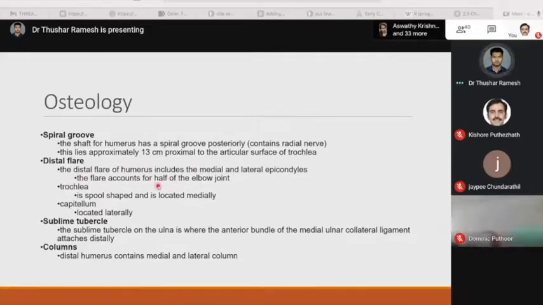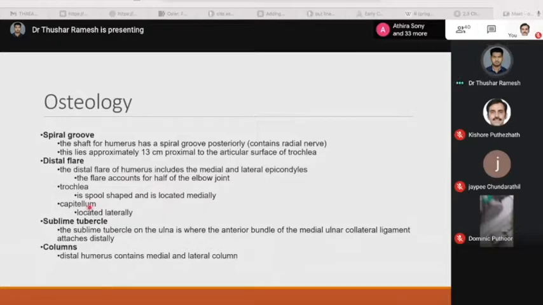The trochlea. This is spool shaped and it is located medially. And the capitulum is located laterally. Now the sublime tubercle. The sublime tubercle on the ulna is where the anterior bundle of the ulnar collateral ligament attaches distally. Now let's see the columns. The distal humerus contains the medial and lateral columns. This is the diagram showing.